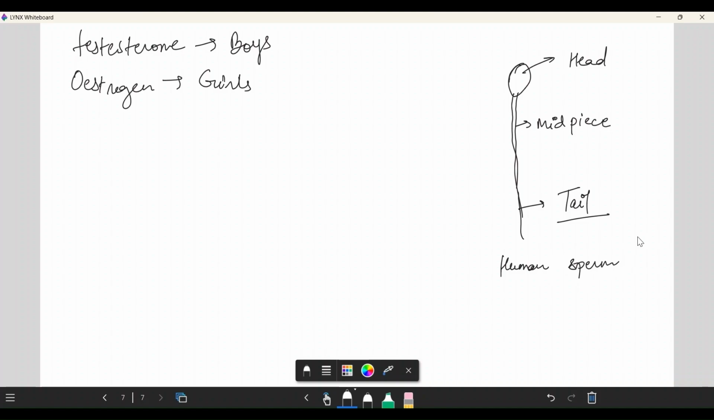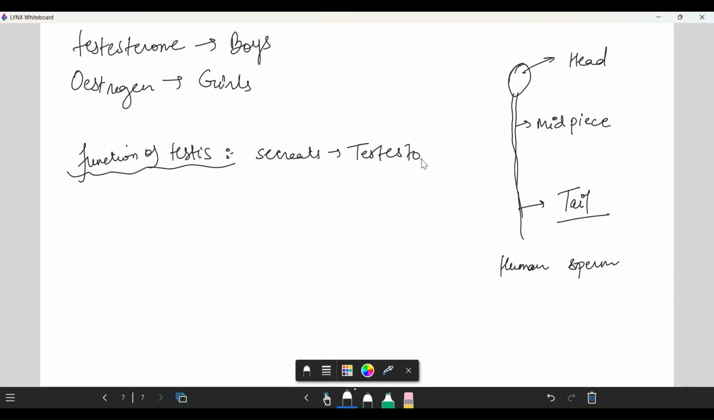The testes also secrete the male hormone, that is testosterone. So what is the function of the testis? Yes, testosterone and sperms. Okay. Got it? The sperms leave each testis through the sperm duct, or vas deferens. So the vas deferens is the tube which carries sperms.